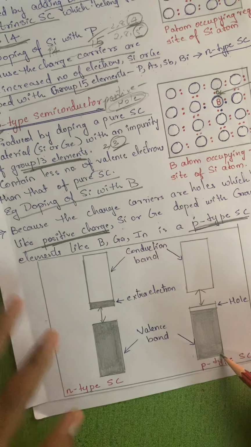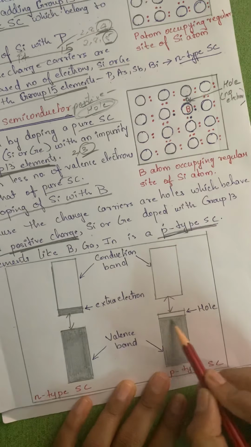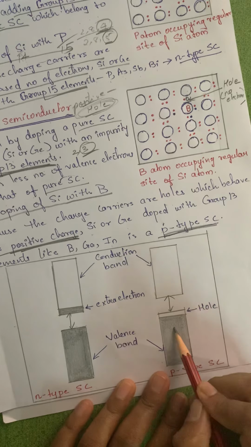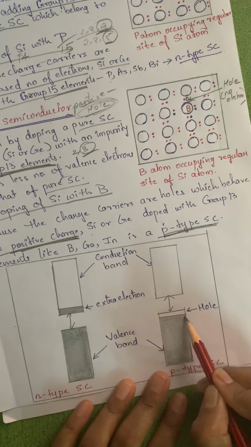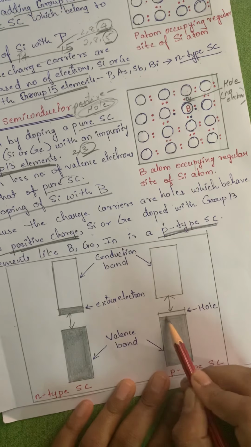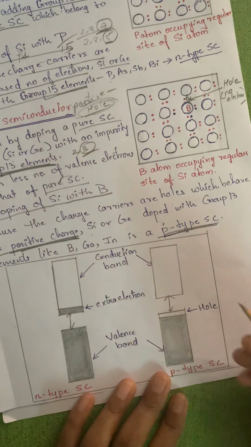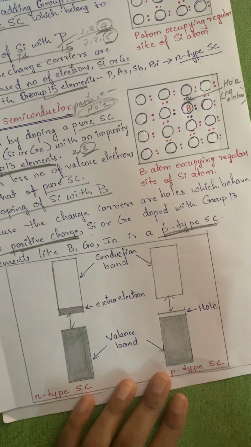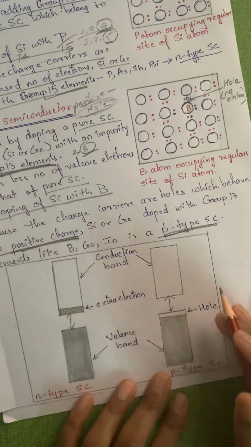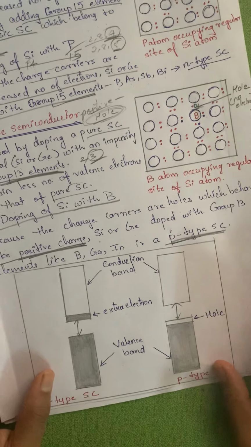In a P-type semiconductor, the hole will be created, so the other electrons will try to occupy that hole. As a result, we can see movement of electrons and the semiconductor will conduct electricity. Hopefully this is cleared nicely.